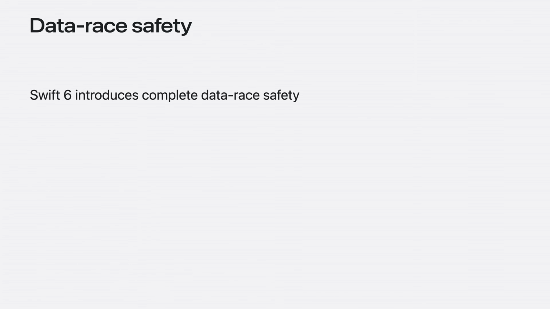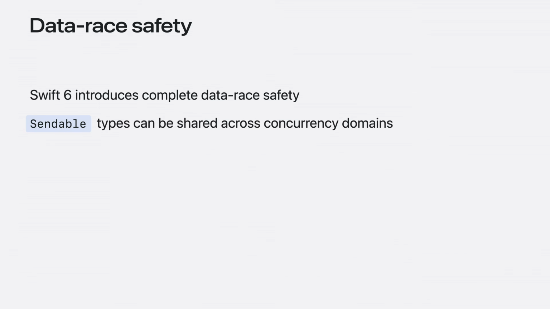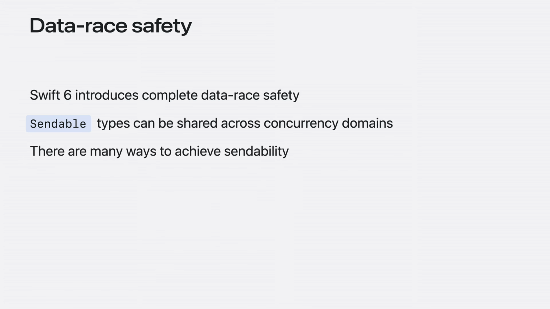Avoiding data races in your code is important. That's why in the Swift 6 language mode, the data race safety of your program is fully verified at compile time. One of the ways that data race safety is achieved is by requiring that the values shared between concurrency domains are sendable. A sendable value is one that protects its state from concurrent accesses. For example, a type might qualify as sendable if it acquires a lock while reading and writing mutable state. When the compiler told us that the user store global variable was unsafe, it was because user store is not known to be sendable. To make user store sendable, we could manually add synchronization to it.